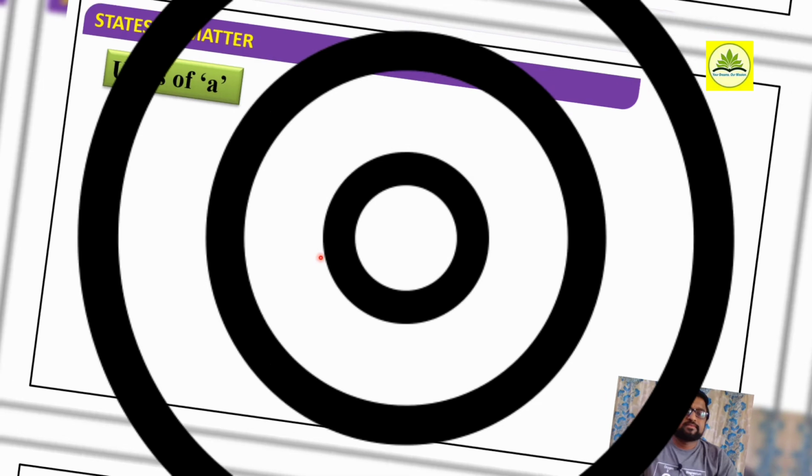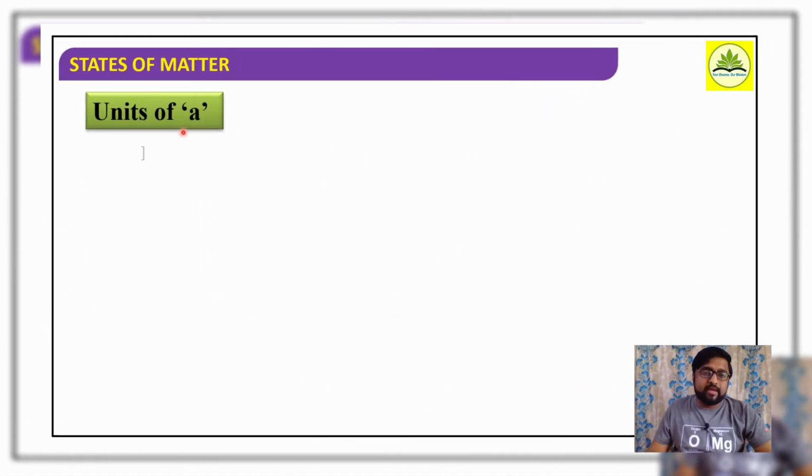Okay. Now if I consider the units of A, A comes from the pressure correction. So P is equal to A n square divided by V square, or equating for A, A is equal to P V square by n square. Pressure is expressed in terms of atmosphere, volume in terms of liter, so volume square is liter square, and n is number of moles, so mole raised to minus 2.